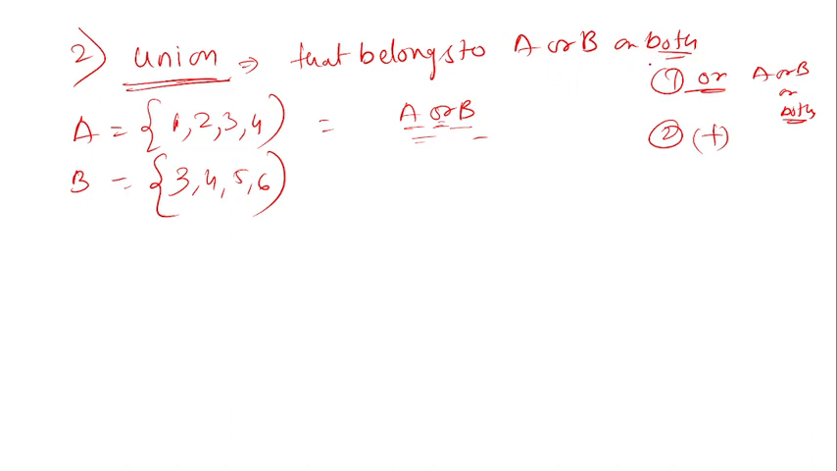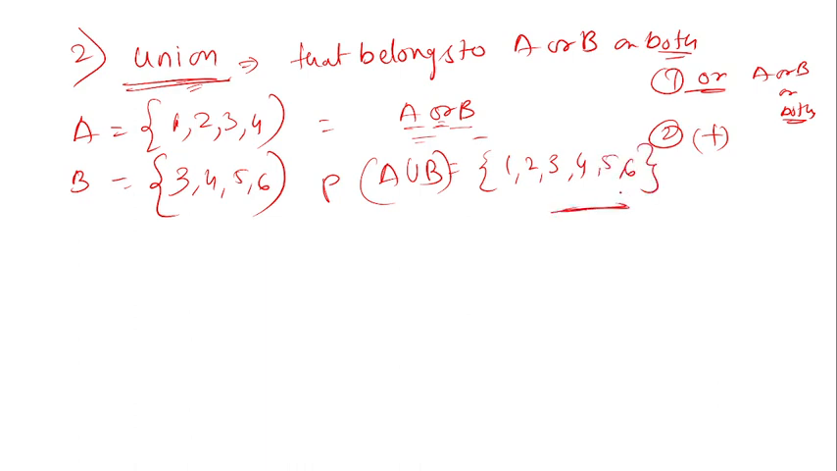If I take the same example, we can write A union B. In this union, we are not taking the common elements twice, we take them only once. So the union is 1, 2, 3, 4, 5 and 6.